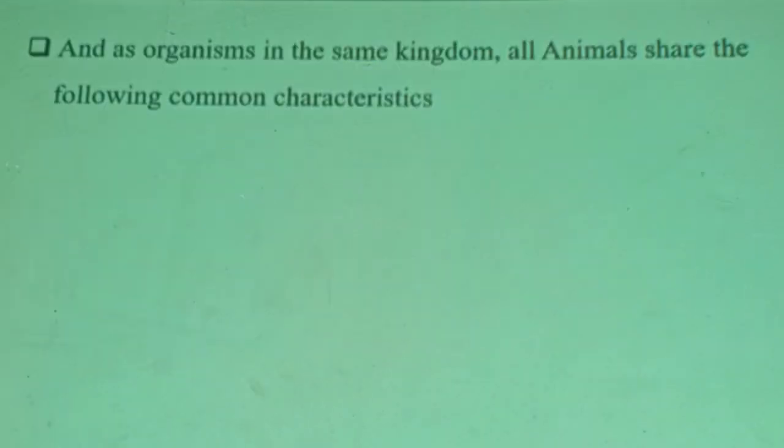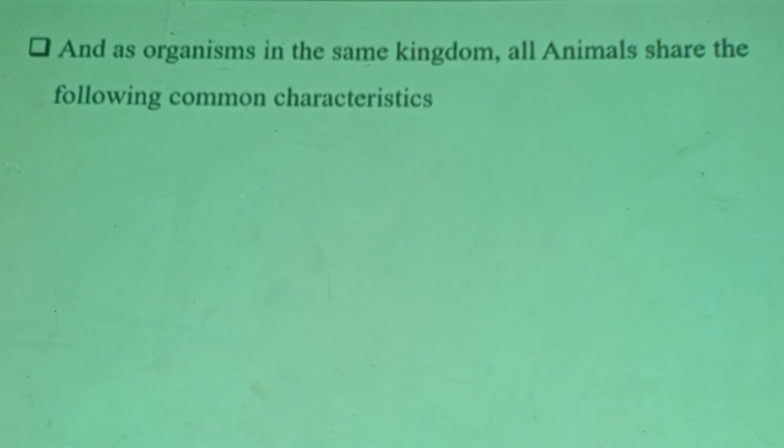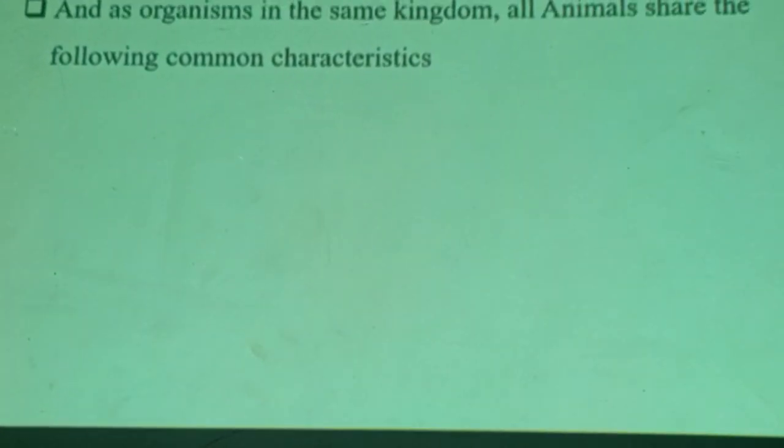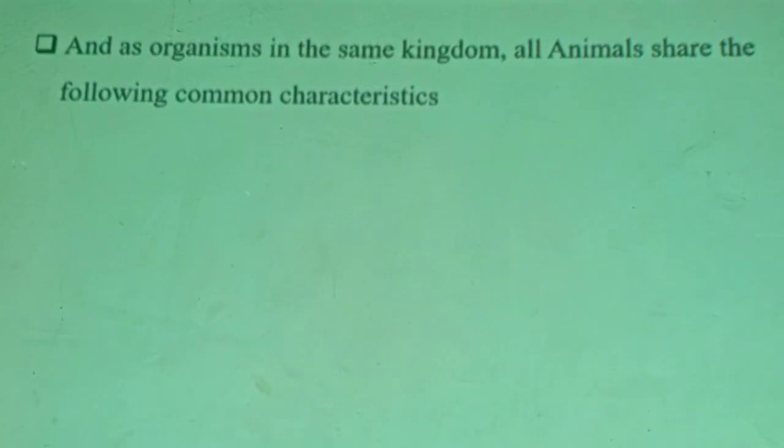Therefore, as organisms in the same kingdom, we have seen that all living organisms share the same common features. What are these? Movement, reproduction, sensitivity, nutrition, excretion, and respiration plus growth.